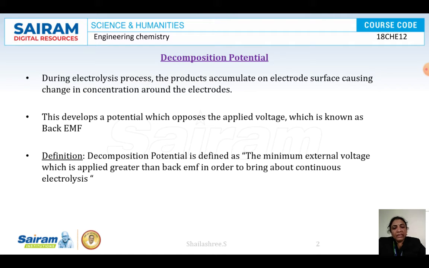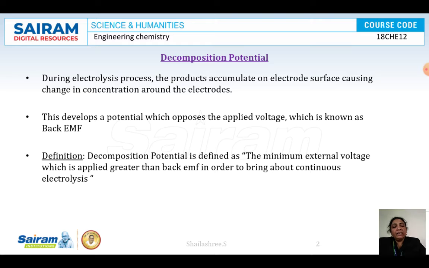When we carry out the electrolysis process, we first apply a small amount of current. The current flows in the circuit and electrolysis begins, but immediately it stops. Why is it happening? That is because the back EMF is opposing the process; the applied voltage is less than the back EMF.